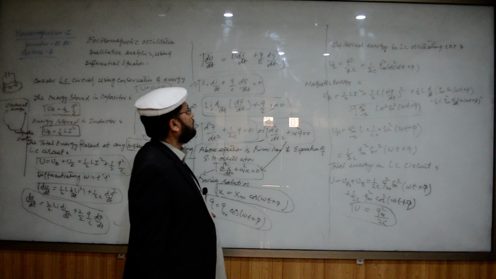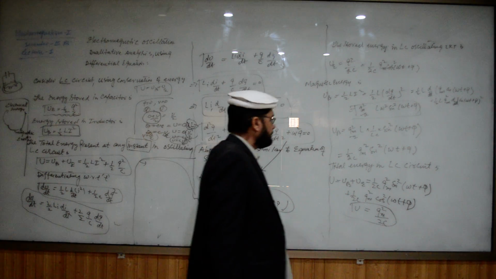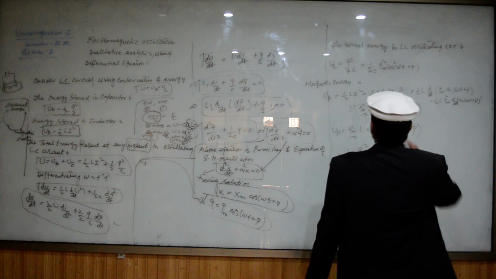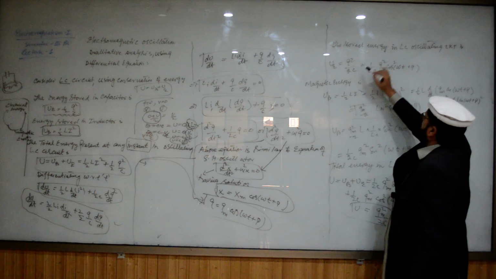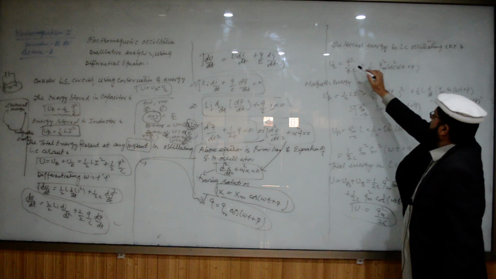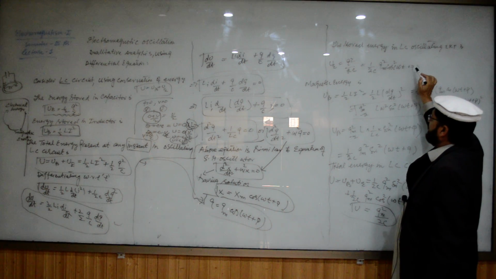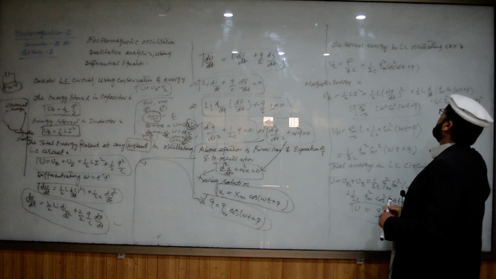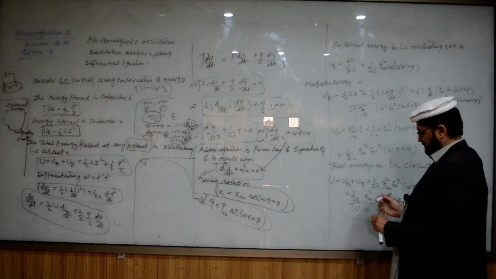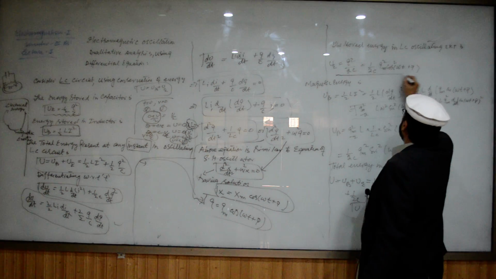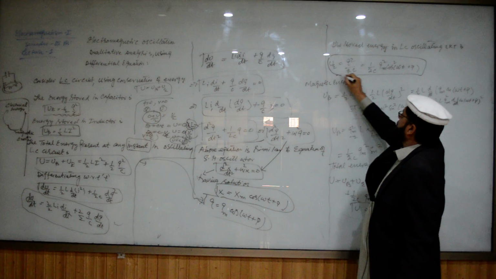Now putting this value in this equation, 1 by 2C, and the value of Q is Qm square cos square omega t plus phi. This is the electrical energy. This is the energy which is stored in the electric field.